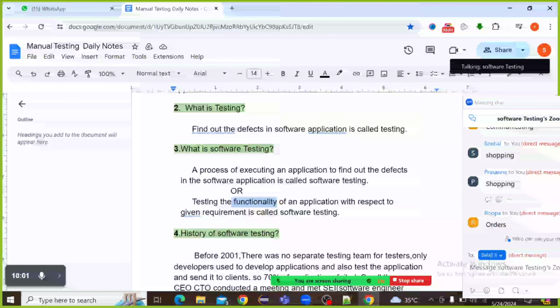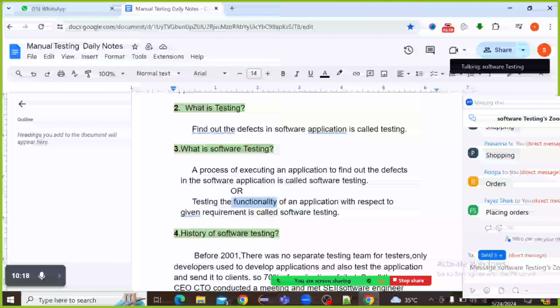For shopping purpose, for placing orders. Correct. So that is called functionality.